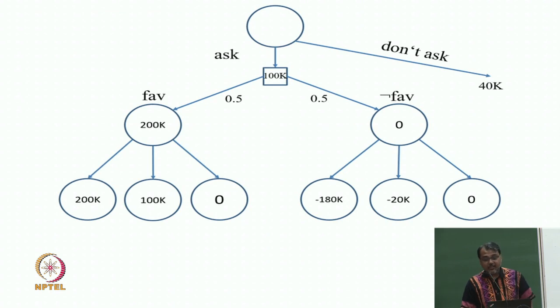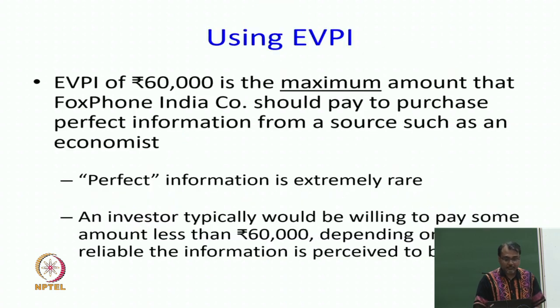And let us say the economist charges C. So, at my OR node, I have to take the max of two numbers: one is 100K minus C, where C is what the economist charges, and the other is 40K. And of course, the left edge is picked if 100K minus C is greater than or equal to 40K, and that means C is less than or equal to 60K. Okay. So, the expected value of perfect information is 60,000 in this case.